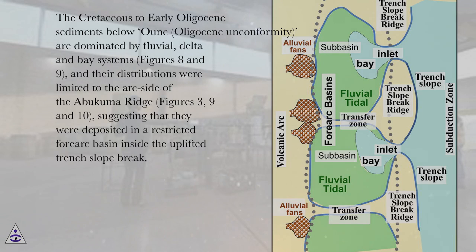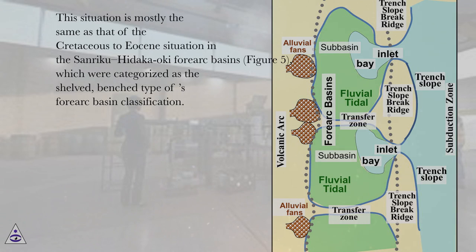The Cretaceous to early Oligocene sediments below Oligocene unconformity are dominated by fluvial, delta and bay systems, figures 8 and 9, and their distributions were limited to the arc side of the Abukuma Ridge, figures 3, 9 and 10, suggesting that they were deposited in a restricted Forearc basin inside the uplifted trench slope break. This situation is mostly the same as that of the Cretaceous to Eocene situation in the Sanriku-Hidaka-Oki Forearc basins, figure 5, which were categorized as the shelved, bench type of Forearc basin classification.